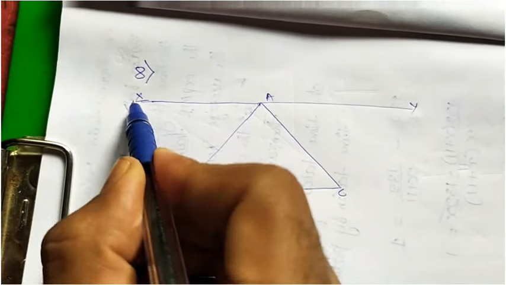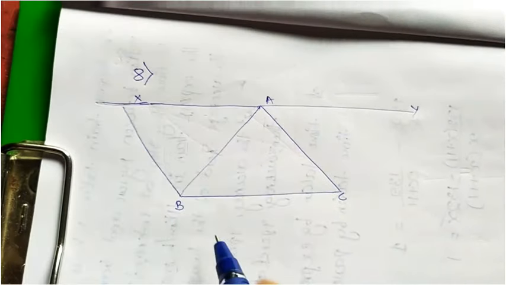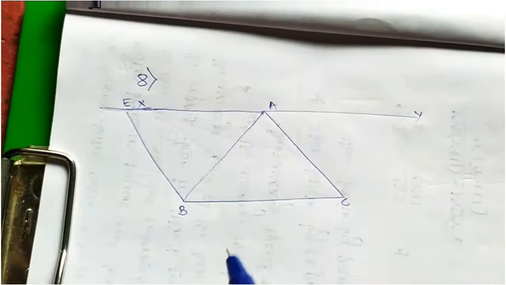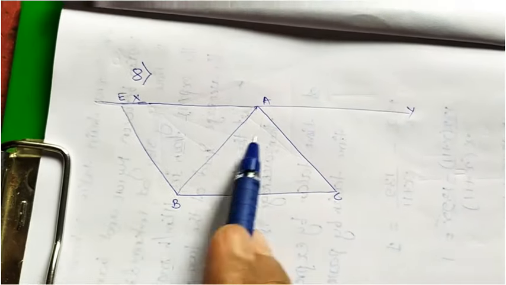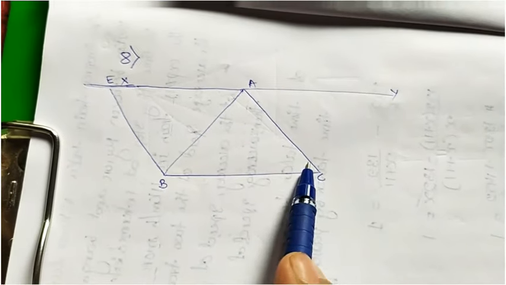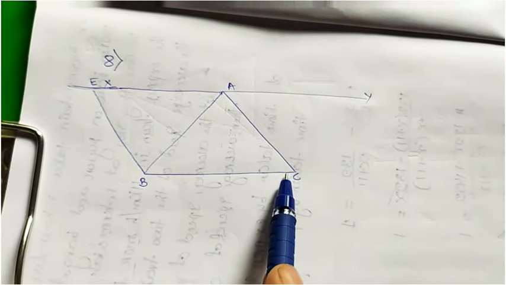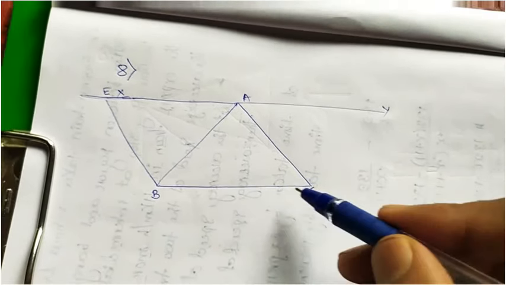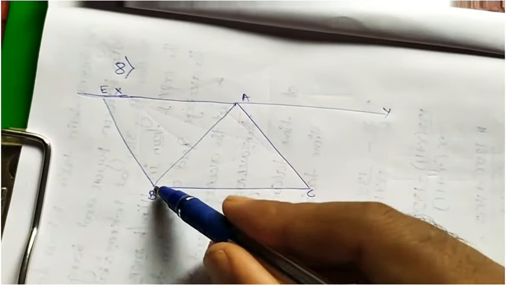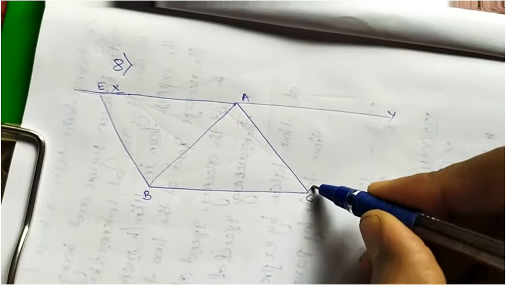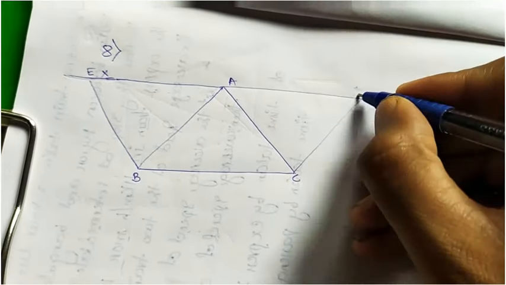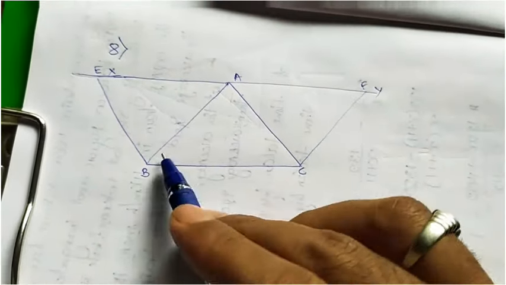Extend this XY for some moment, so let's take it as E. So BE is parallel to AC. Similarly, next they gave CF is parallel to AB. CF is not there, but it is parallel to AB, so I will take CF here, parallel to AB.